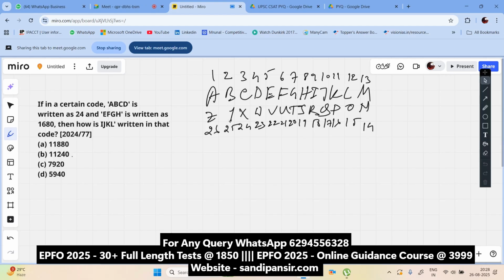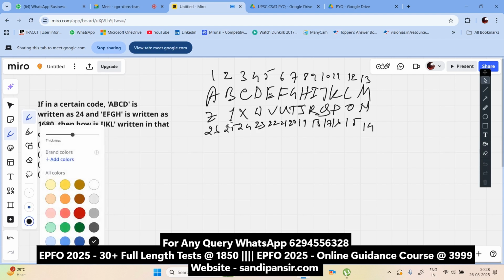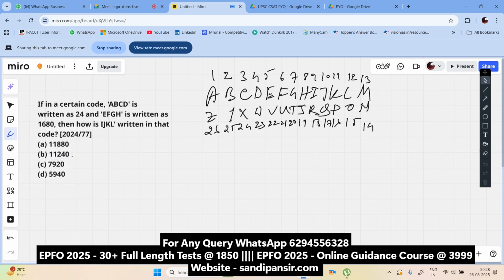You must understand. Now in the question they have given: in a certain code ABCD is written as 24, EFGH is written as 1680, then how would IJKL be written in that code? It's very easy. What should be the answer? Tell me. It's very easy.